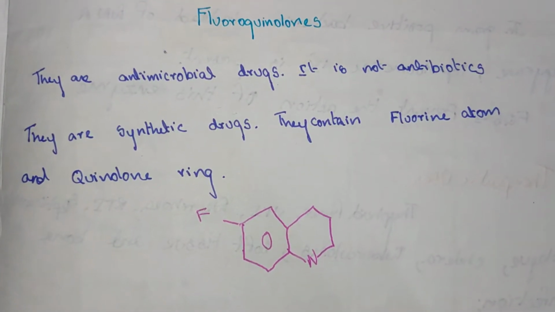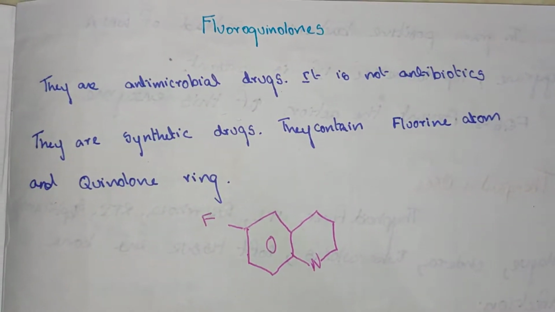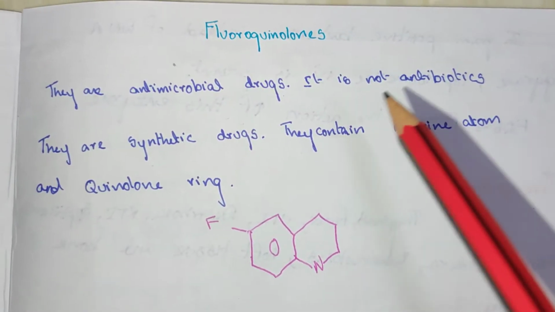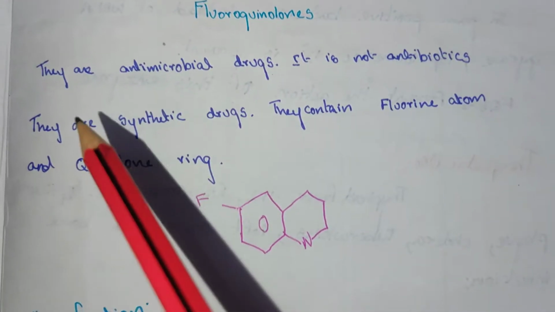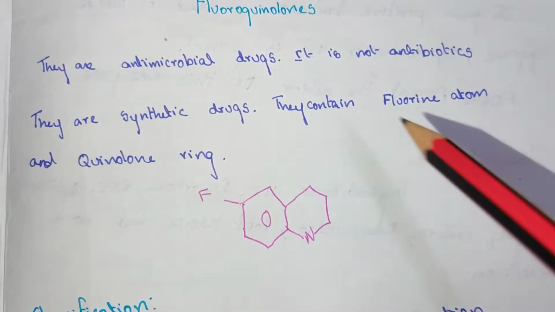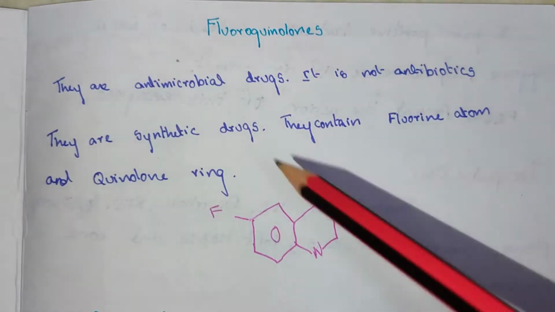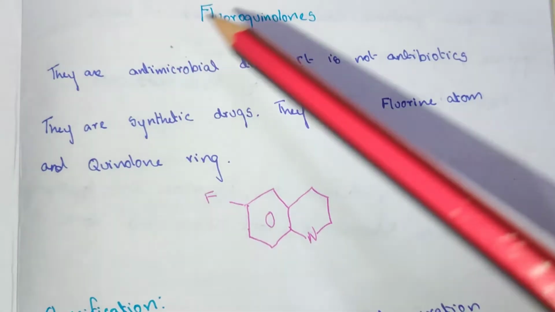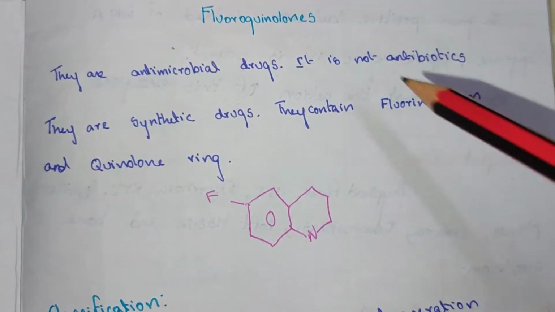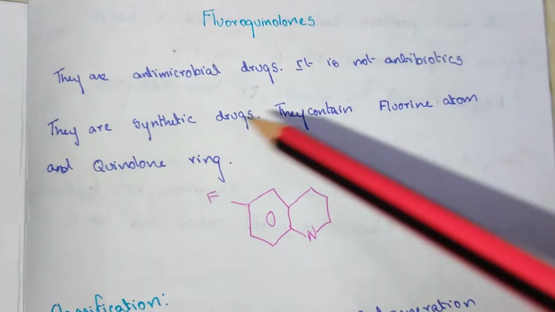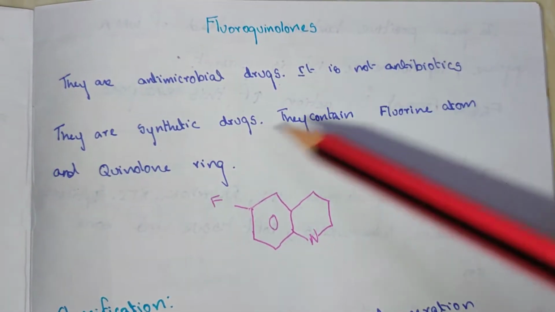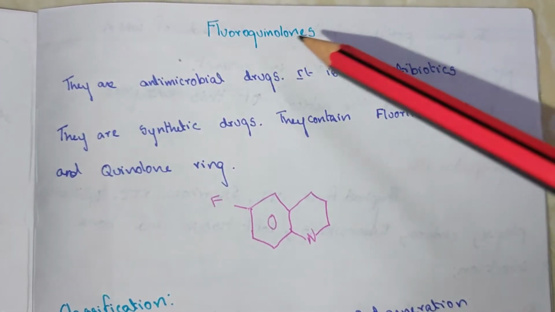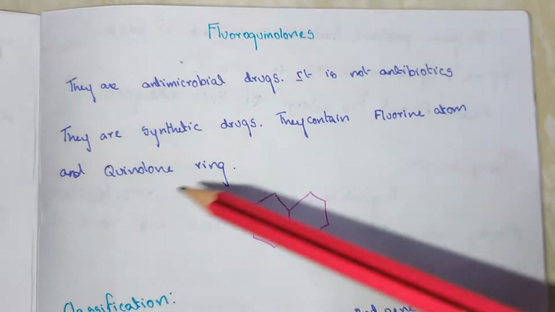In this video, we are going to see about fluoroquinolones. They are antimicrobial drugs. They are not antibiotics, they are synthetic drugs. They contain a fluorine atom and a quinoline ring. So these are known as fluoroquinolones because they contain fluorine and a quinoline ring.